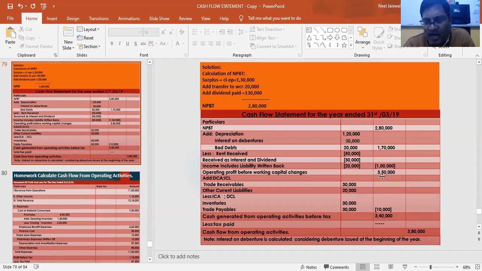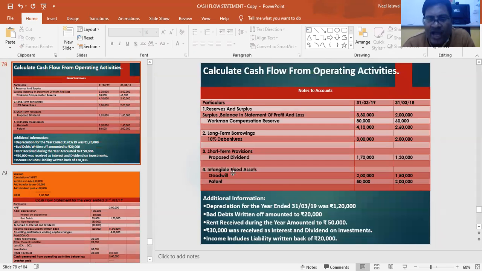And 3 lakh 50 minus 10, 3 lakh 40, this is nothing but cash generated from operating activities before tax. Now we look for our provision for tax item. Short-term provisions, provision for tax, some information must be given in the sum.